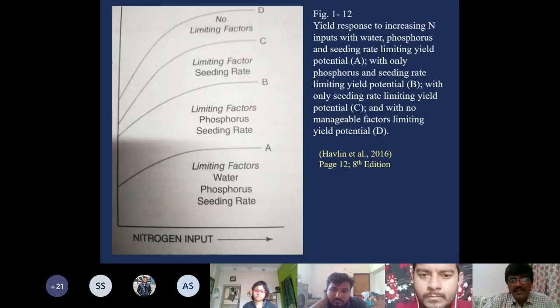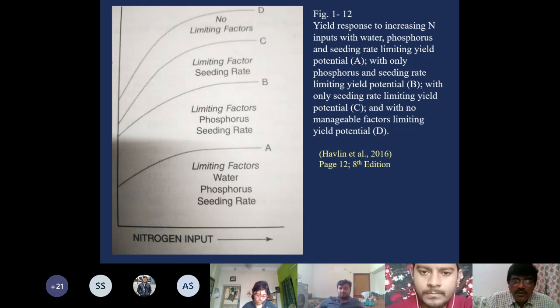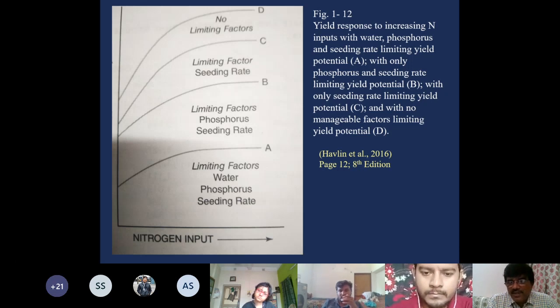Now you see another case. Just see this picture. In this picture, they have taken one factor constant, the nitrogen supply, nitrogen input on the x-axis. Just see the x-axis where nitrogen input is there. It is increasing towards the right side. And on the y-axis, you may consider it as growth or yield. So in this case, you can see A. Here, limiting factors are water, phosphorus, and seeding rate. Again, a hypothetical example. Here, the water, phosphorus, and seeding rate are limiting, but there is no limitation of nitrogen.